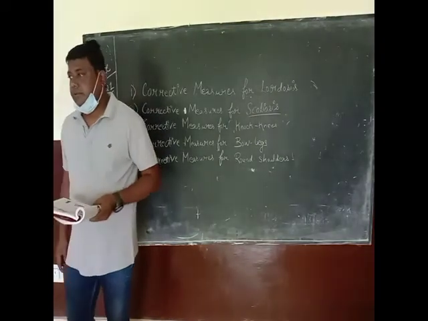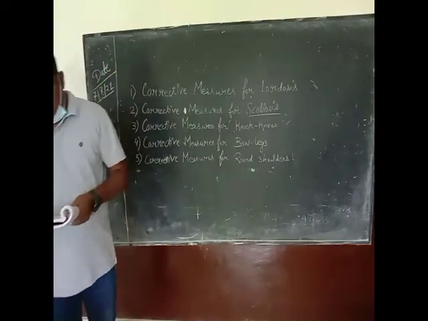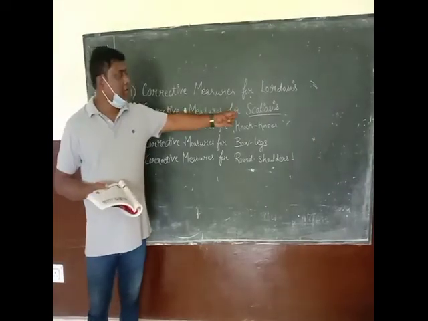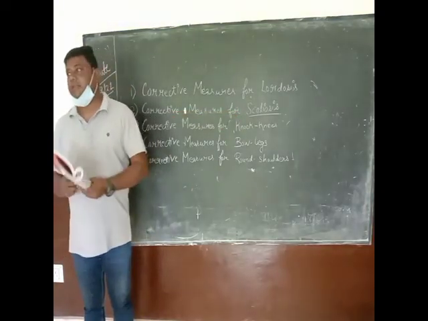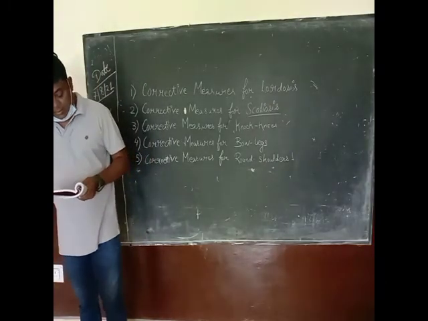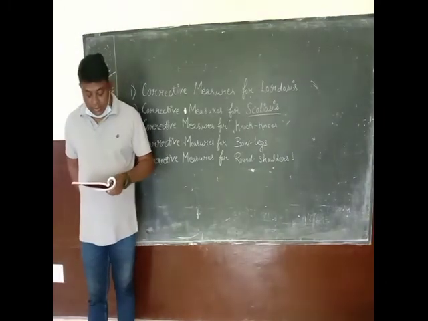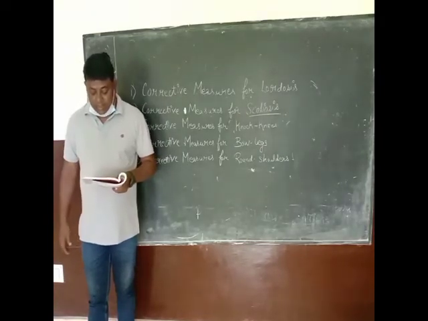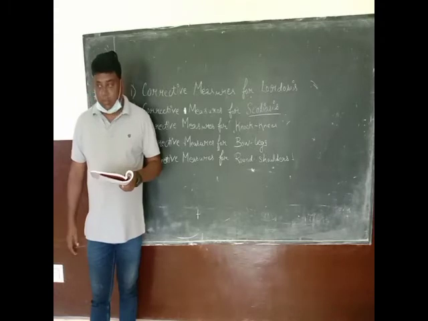Okay? Why? In lordosis and scoliosis, we are saying we can correct by physical activity or by exercise. But here, knock knees cannot be corrected through exercise during later childhood or adulthood.